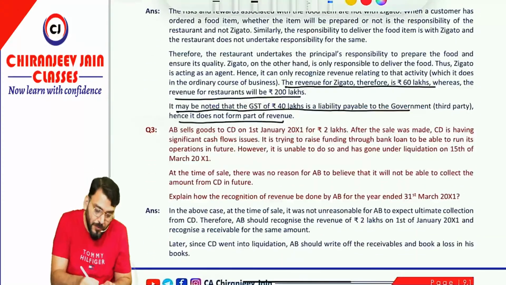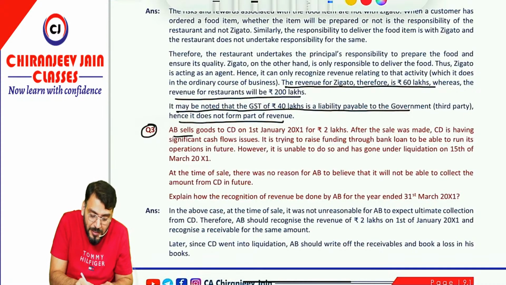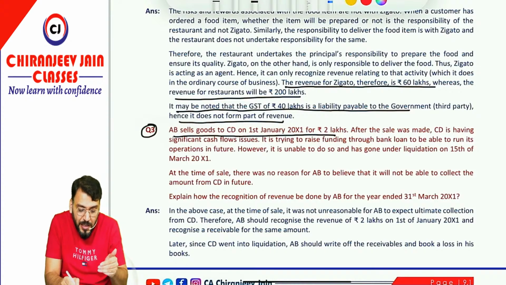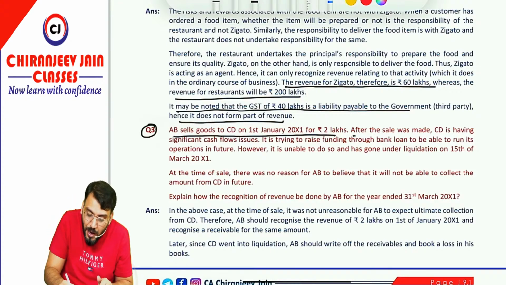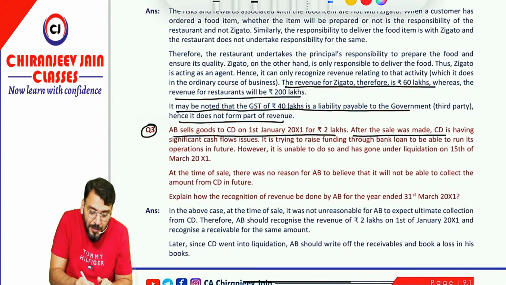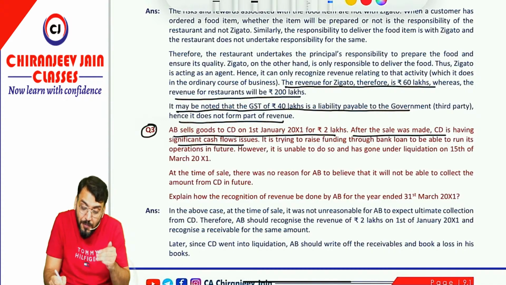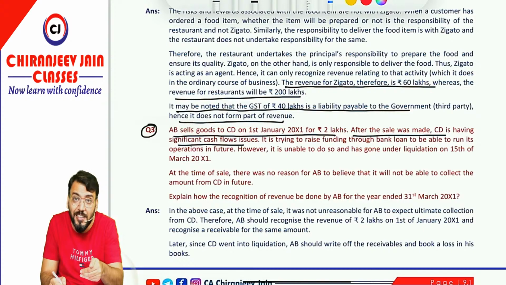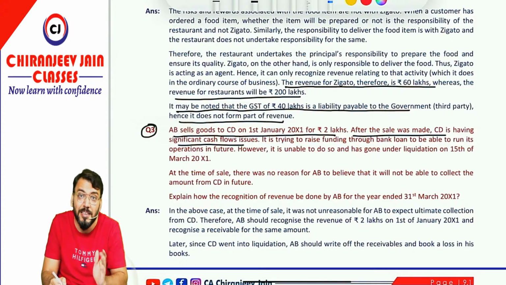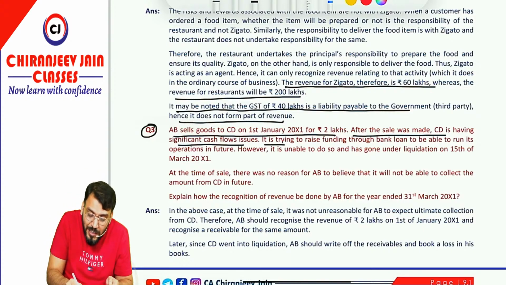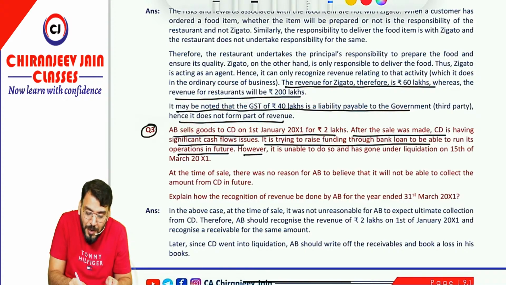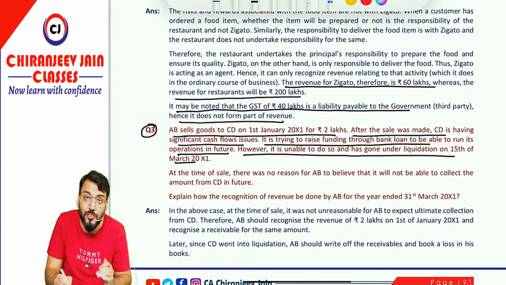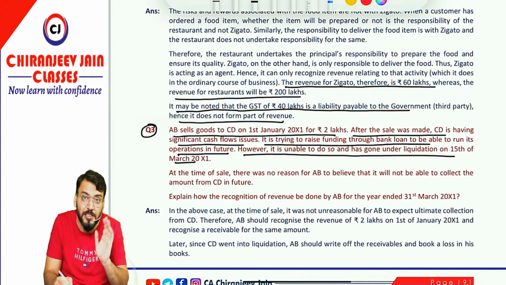Yes sir. Question number 3. AB sells goods to CD on 1st Jan 2001 for rupees 2 lakh. After the sale was made, CD is having a significant cash flow issue. Means after the sale, this is a subsequent uncertainty regarding the ultimate collection. It is trying to raise funding through a bank loan to be able to run its operation in future. However, it is unable to do so and has gone under liquidation on 15 March. So this is a subsequent uncertainty.